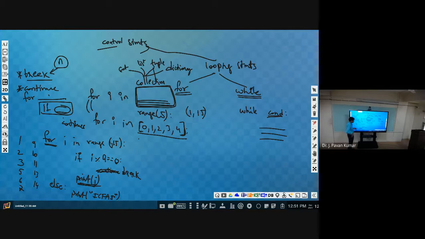We have to see whether the control is coming out of the for loop by using the break statement or not. If the control is coming out of the loop by using the break statement, then it will not execute else. If it is not coming out using the break statement, then the else statement will be executed. Got it?